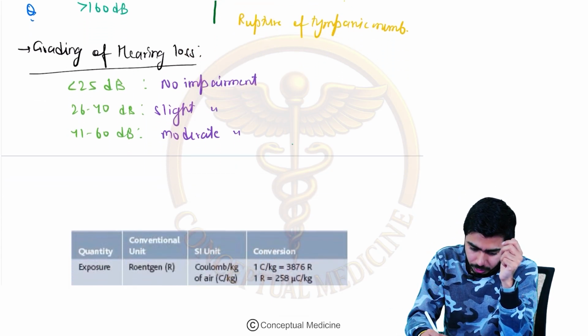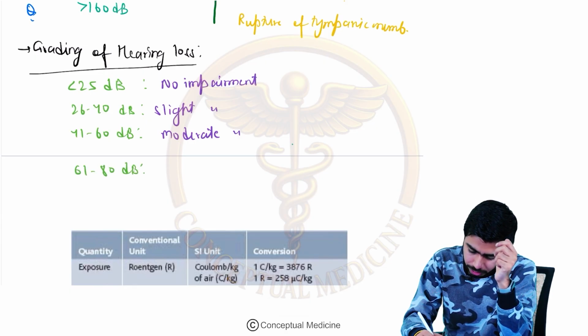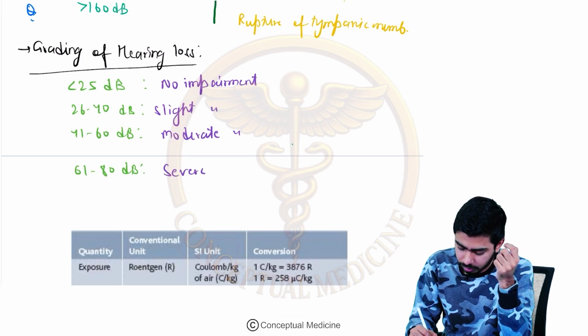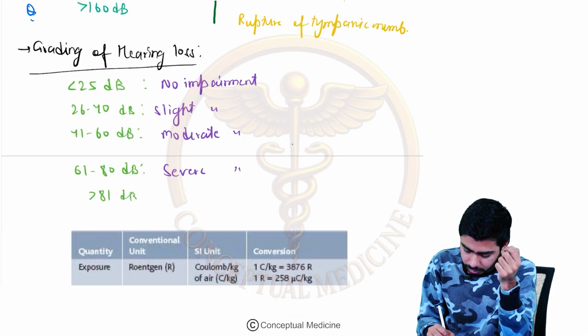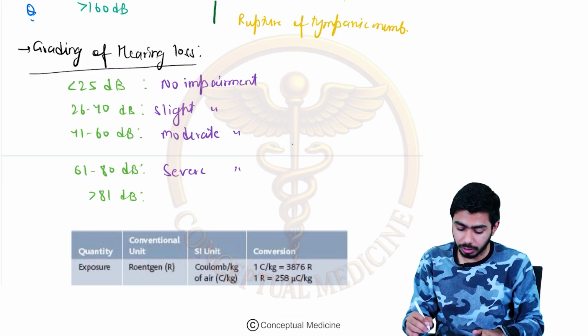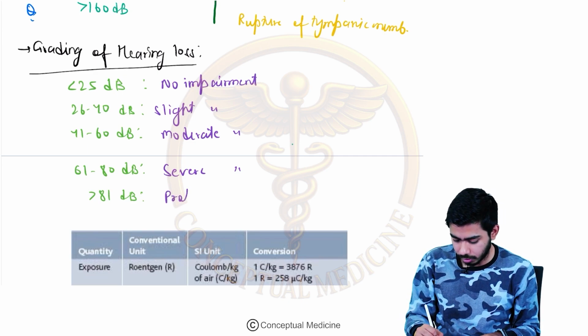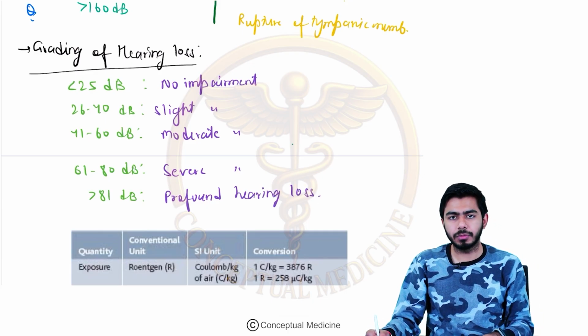Then if it is 61 to 80 decibel, then it is the severe category of hearing loss, right? Severe impairment of hearing loss. And if it is more than 81 decibel sound intensity, then obviously we are saying that it is the profound hearing loss or the profound impairment of hearing loss, right? Profound hearing loss. It means the person is deaf probably, right?